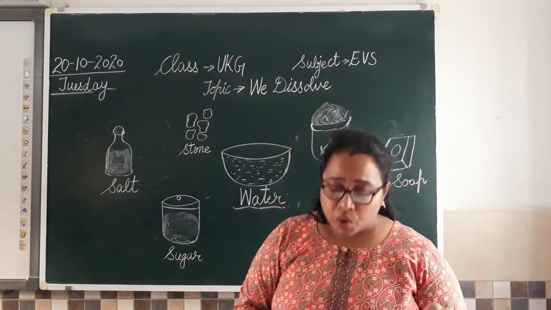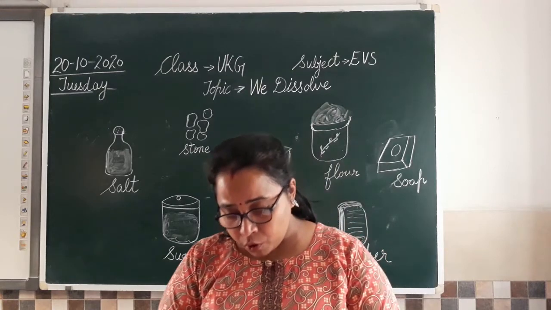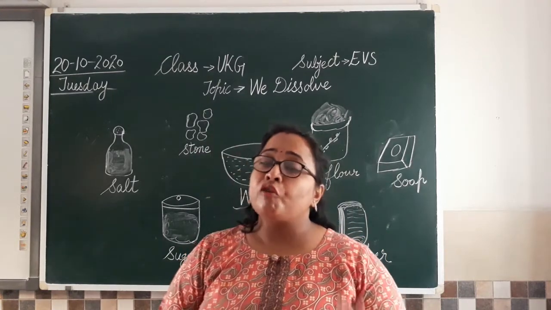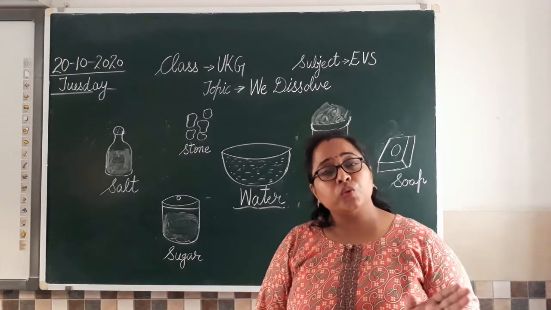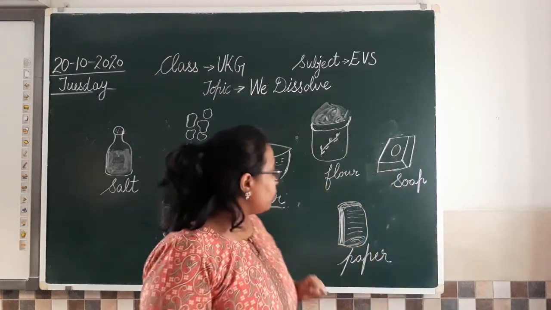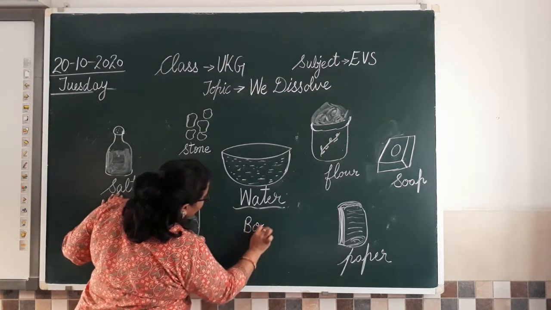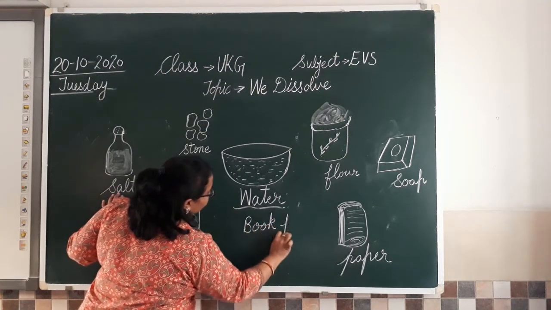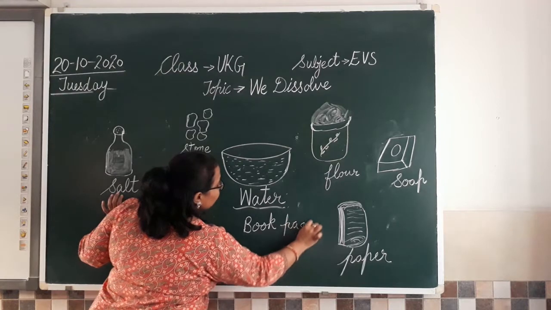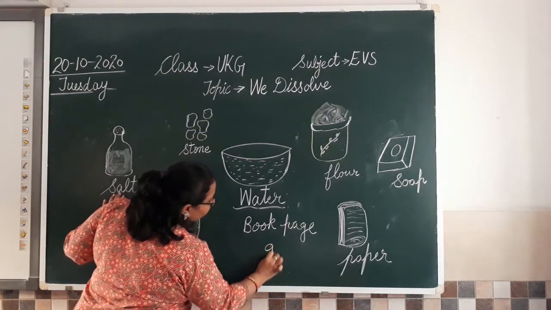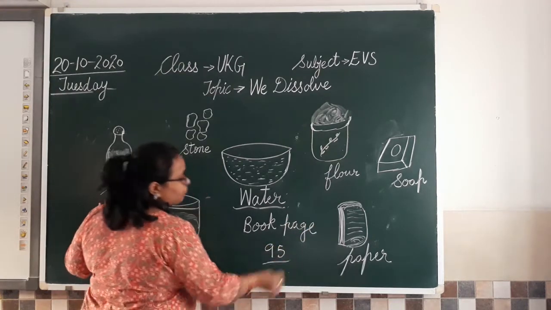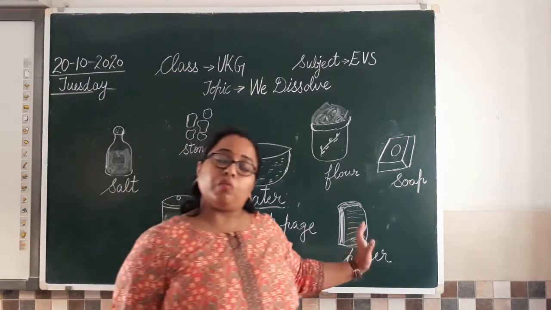So again I am going to show you this with the help of an experiment, and after this experiment we are going to do work on book page number 95. So first let's see how we are going to do the experiment, and then we'll do our work on book page number 95. Clear? So first you'll see how we do the work, how we mix different things, and then we'll do the work. Clear?